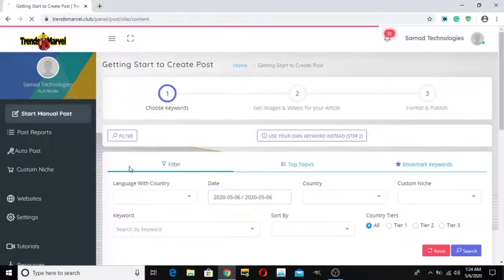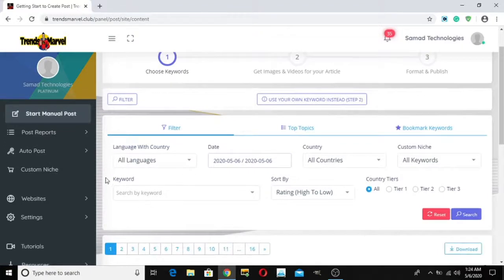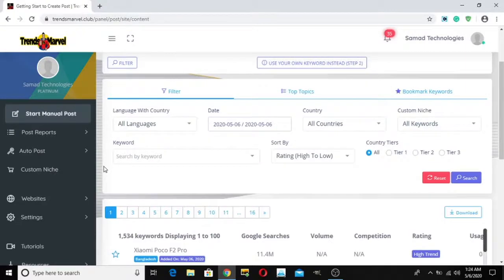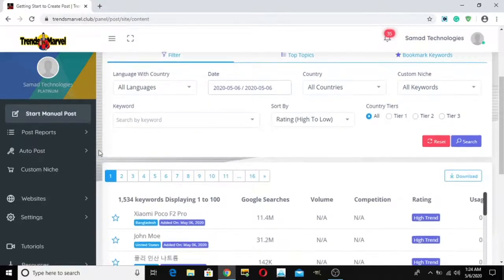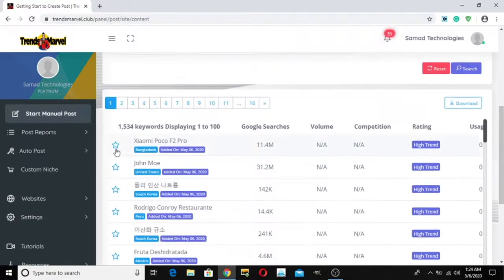Depending upon your package, you will see a few countries, like 5 countries for the basic package, or you will see 65 countries for the gold or premium package. So right here you will see all the keywords that are trending in the past couple of hours. As you can see, right now there are around 1500 trending keywords, and for each keyword, the country, Google searches, volume, competition, and trending rating will be mentioned here.